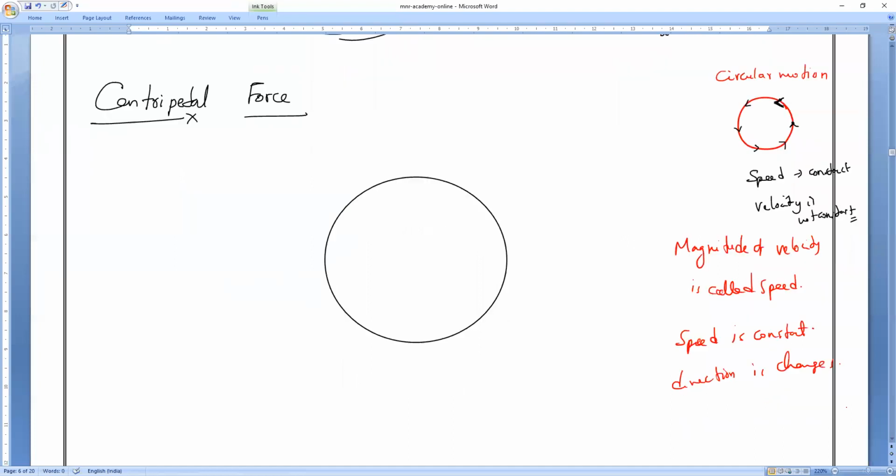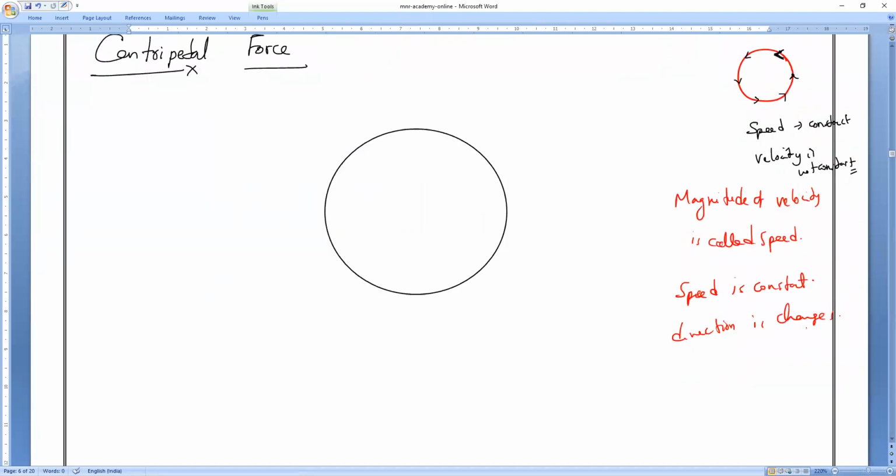So direction changes means something else is also changing. Who is that? Velocity. Velocity changes in a circular motion at every point. Am I right or wrong? Now, observe: nobody can change the direction on their own. Suppose your car wants to change direction, you have to apply some force. If you want to change the direction of somebody, you have to apply force.